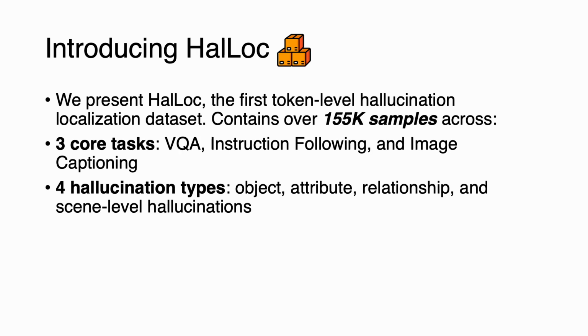To this end, we present HalLoc, the first token-level hallucination localization dataset. It contains over 155,000 samples across three core tasks: visual question answering, instruction following, and image captioning. Each example is annotated at the token level with one or more hallucination types: object, attribute, relationship, or scene. The dataset is model agnostic and can be used to evaluate or train most vision language models.